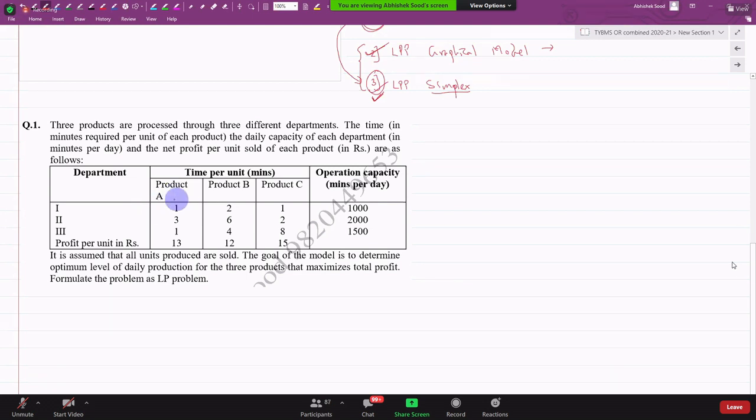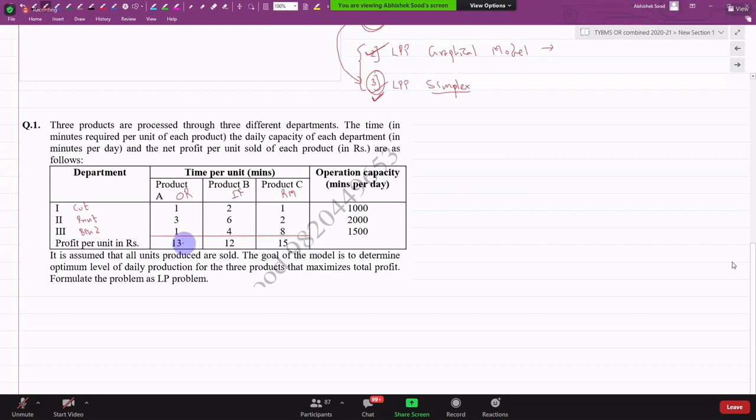So long story short, you have 3 books: book A, book B, book C. Let us give them real names. You have OR, you have IF, and you have, say, research methods. You are a book publisher. You publish these 3 books. Every book has to go through the paper cutting department, paper printing department, and paper binding department. Only then the book will be complete. Once the book is complete, it can be sold in the market.